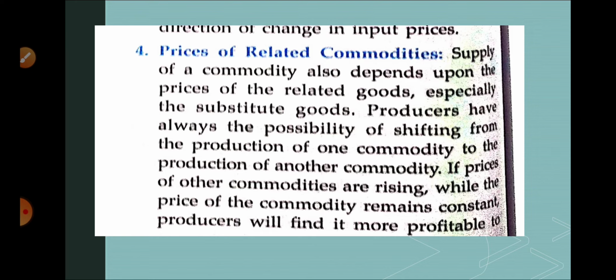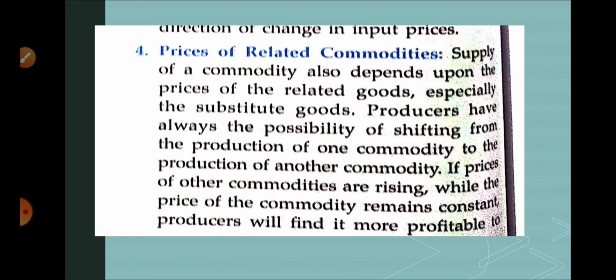This is very easy to understand with the help of substitute goods. So students, the supply of a commodity depends upon the prices of related goods. There are two kinds of goods: substitute goods as well as complementary goods. If we first discuss substitute goods, the producer will think that if the substitute goods' prices are low, then he is not willing to supply his product in the market.